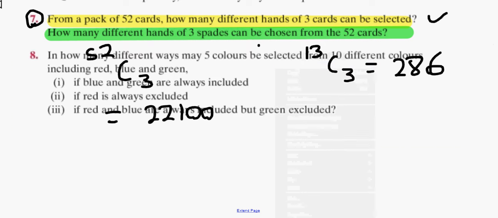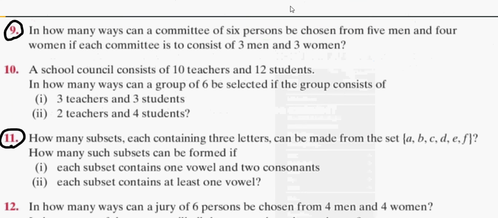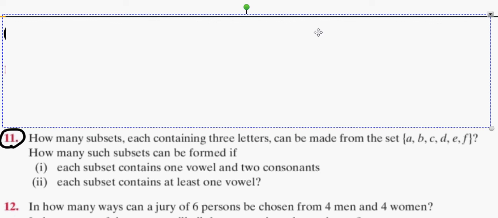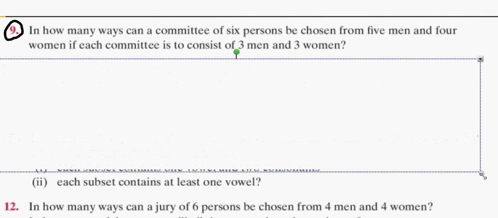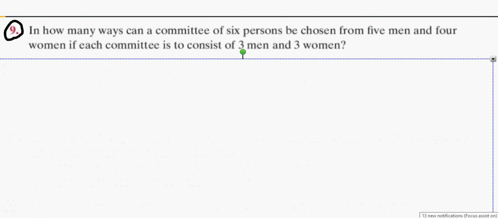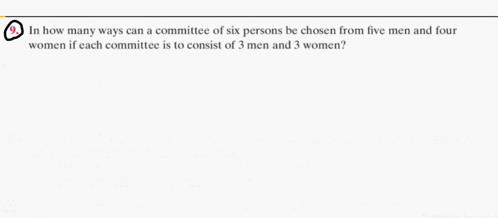Now, we're on to question 9. In how many ways can a committee of 6 persons be chosen from 5 men and 4 women if each committee is to consist of 3 men and 3 women?